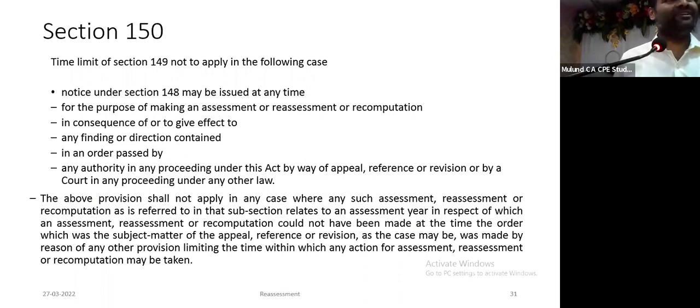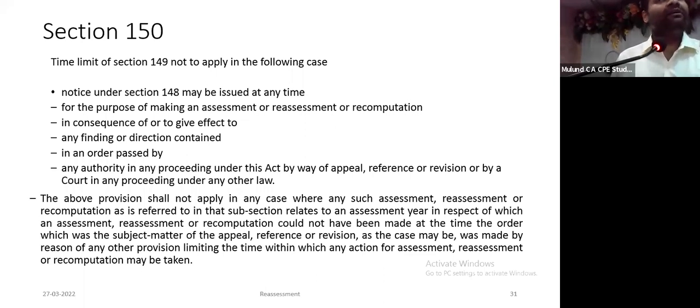To give a very simple example of section 150, my assessment for AY 17-18 has been reopened. They want to tax capital gain in the year in which the agreement was executed, not registered. So for 17-18 they reopen and they tax me. But I say no, the agreement was registered in 18-19, and in 18-19 I have now offered it to tax. So if I go to the tribunal or to CIT appeal, the tribunal says no, you cannot tax it in this year. You can tax it in the year in which registration takes place.